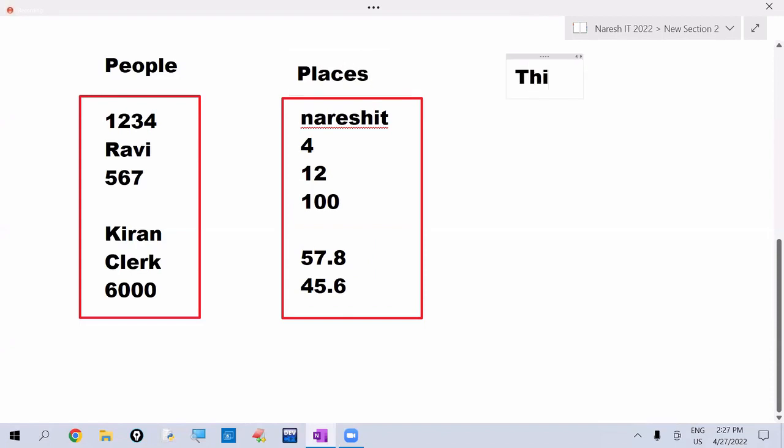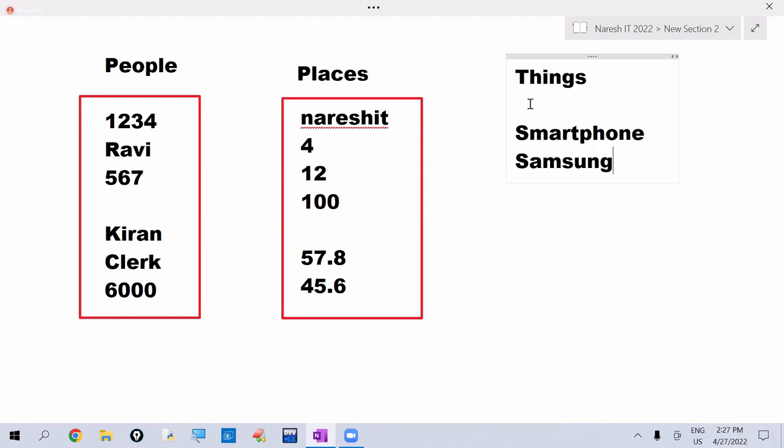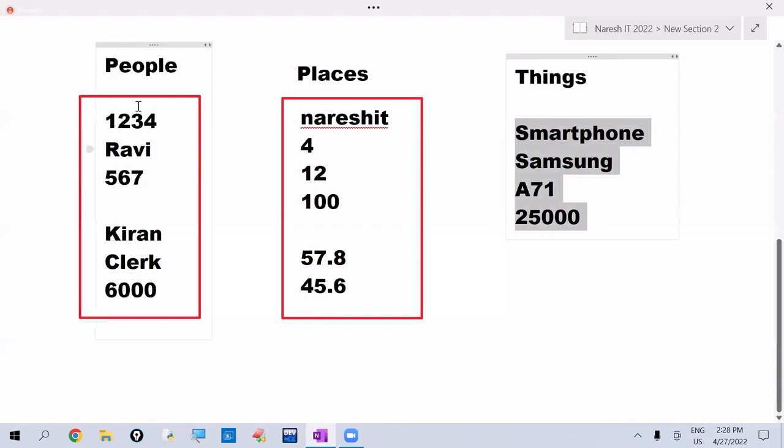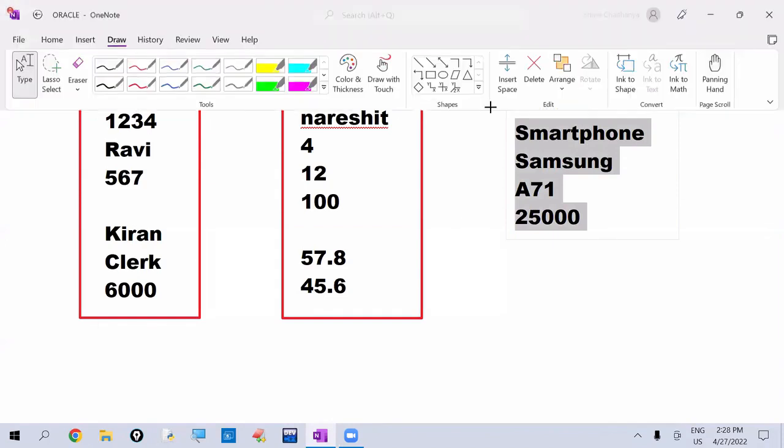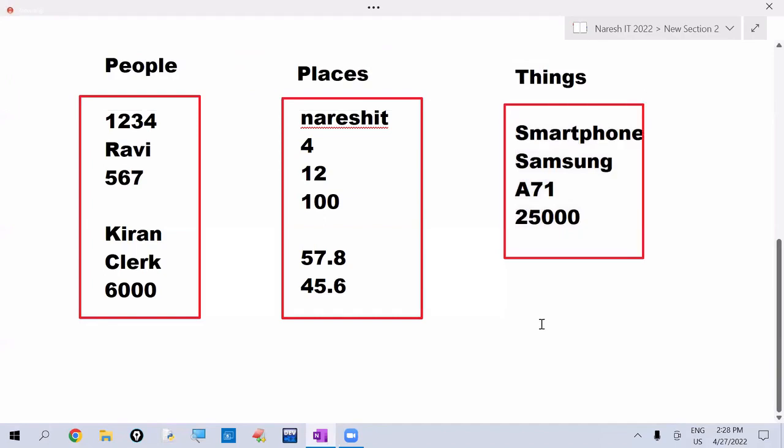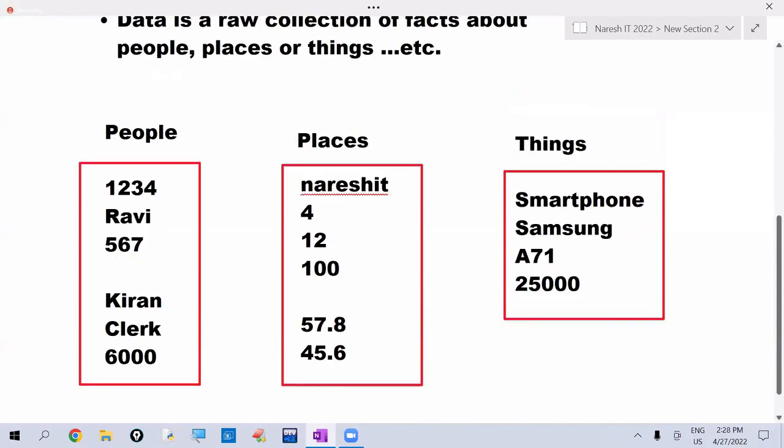Next, facts related to the things. For example, what is this product name? Thing name is smartphone. Which company's product? For example, I am taking Samsung. Which model? For example, A71. What is the price of it? For example, 25,000. These are the facts related to the things. The raw collection of facts about the people or places or things we are calling as the data.